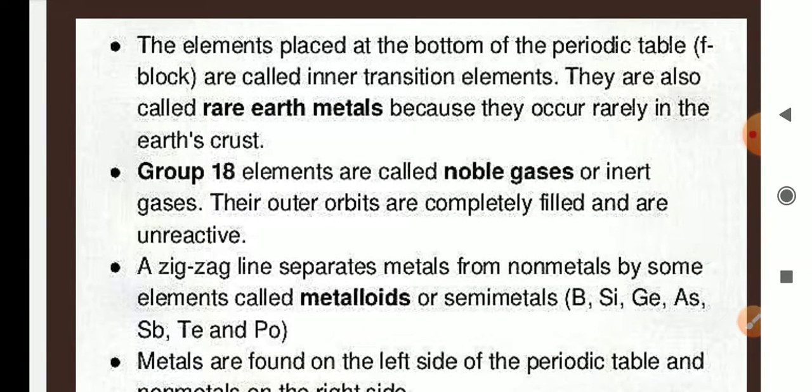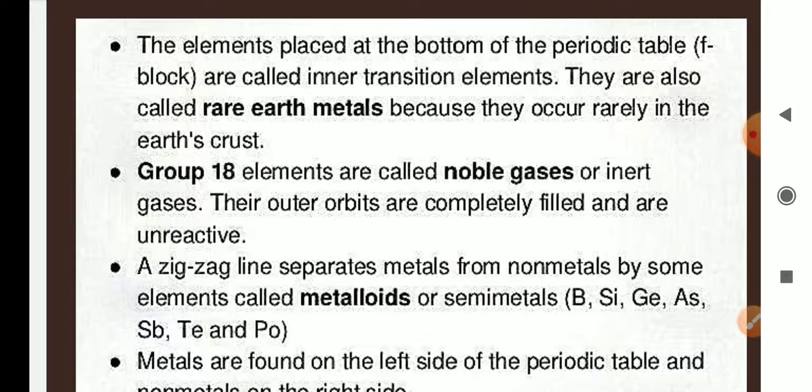The elements placed at the bottom of the periodic table are called inner transition elements. They are also called rare earth metals because they occur rarely in the earth's crust. Group 18 elements are called noble gases or inert gases. Their outer orbits are completely filled and they are unreactive. They do not participate in any reaction.